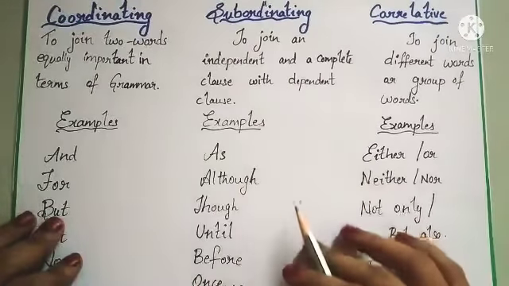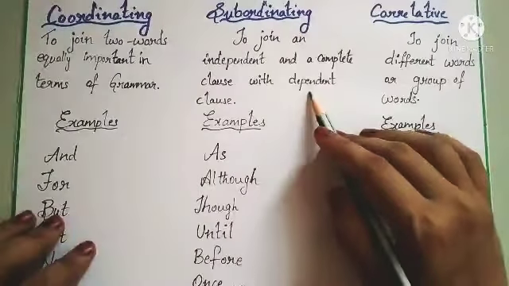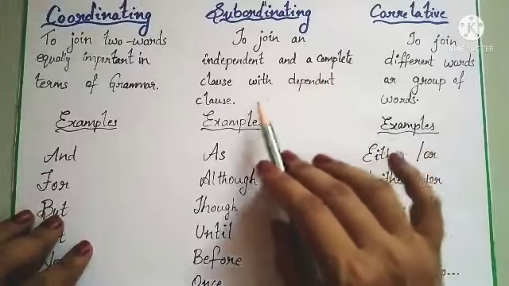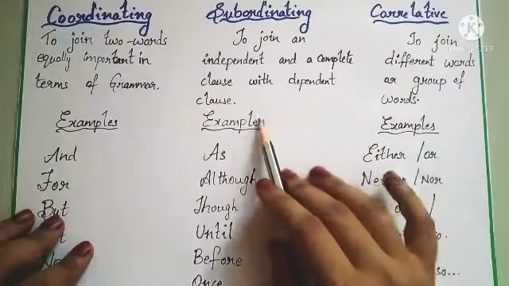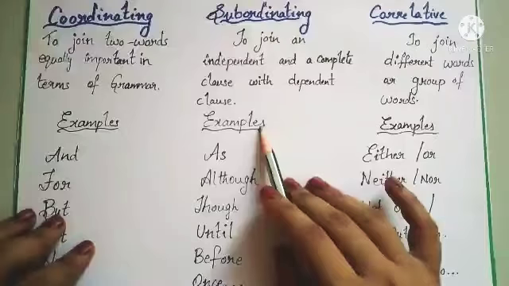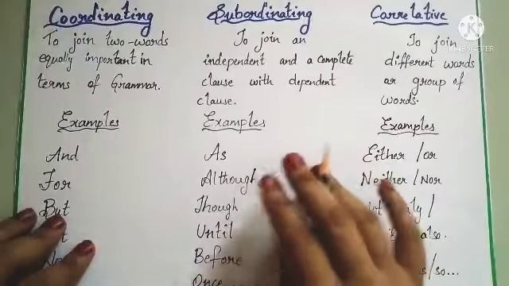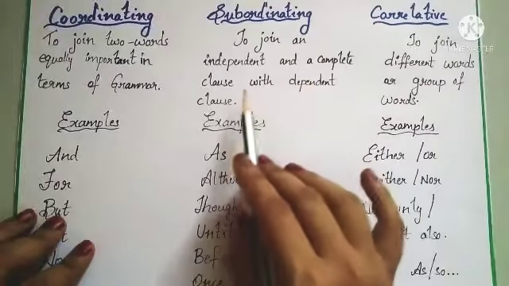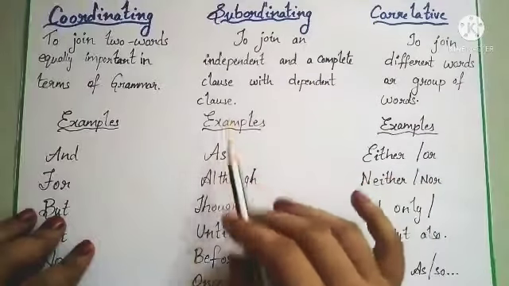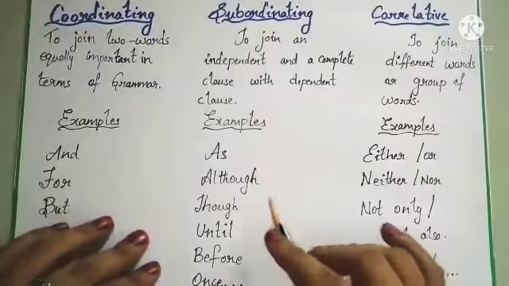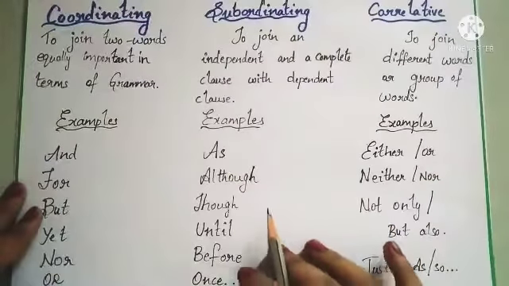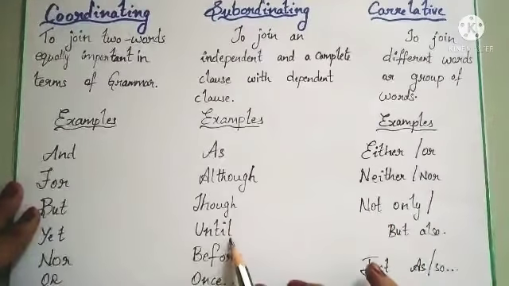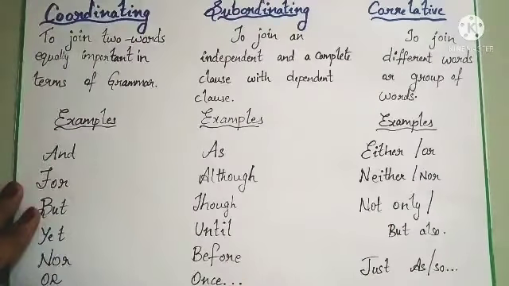Coming to the next one, subordinating conjunction. It is nothing but to join an independent and complete clause with a dependent clause. Means two different sentences, an independent and complete clause with a dependent clause. For example, as, although, though, until, before, once.